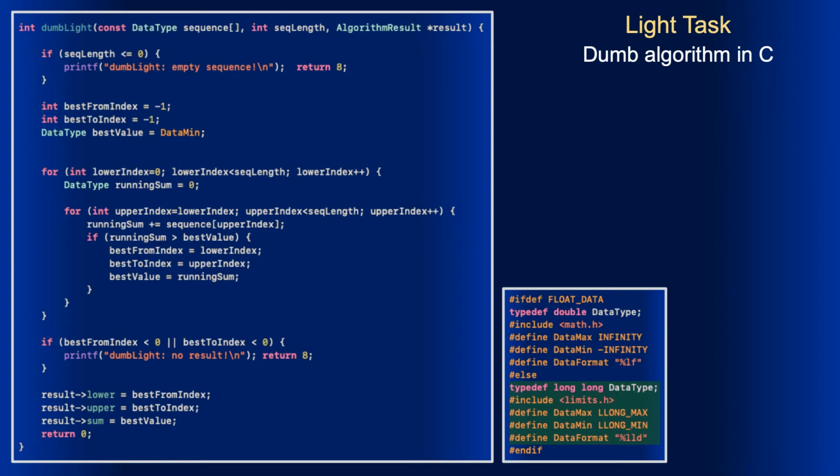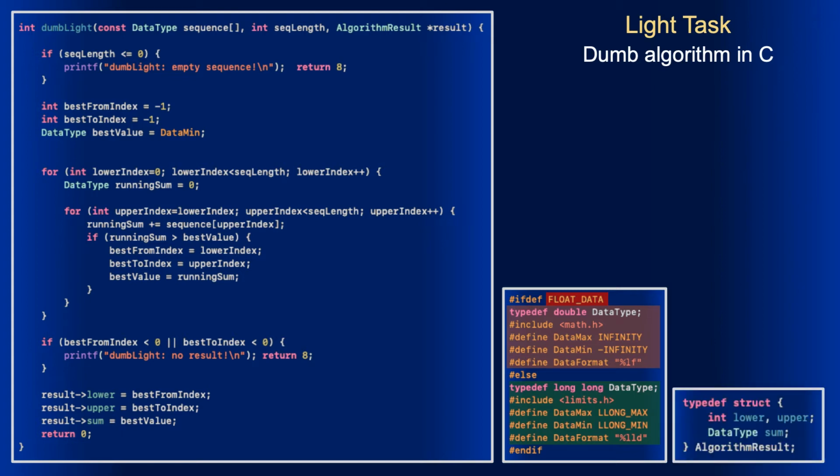However, you may define the C preprocessor macro FLOAT_DATA, in which case double precision floating point data is used instead. For returning the result, there is the algorithm result structure defined in the header file algorithm.h. It contains the lower and upper indices as well as the sum of the evaluated subsequence.